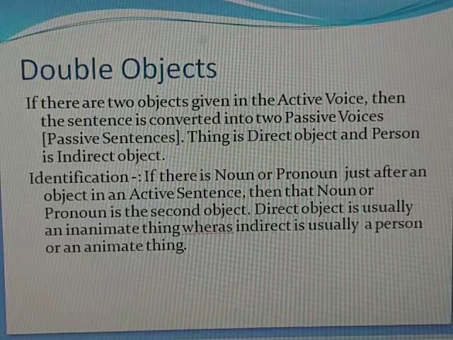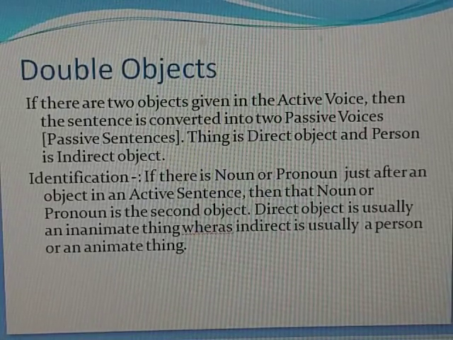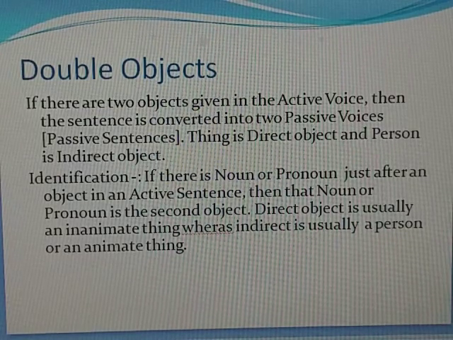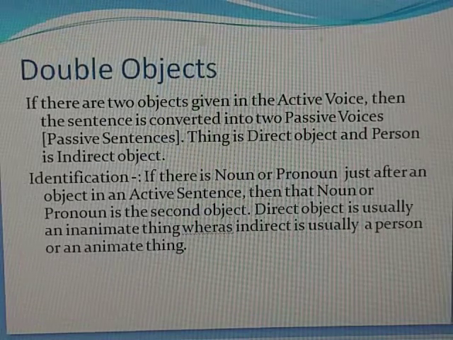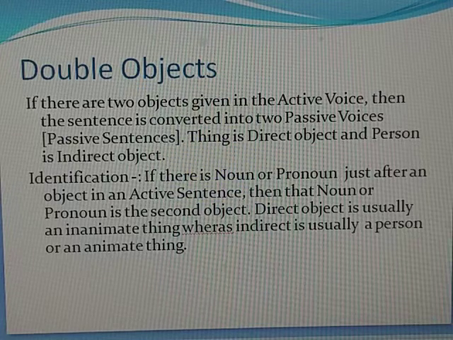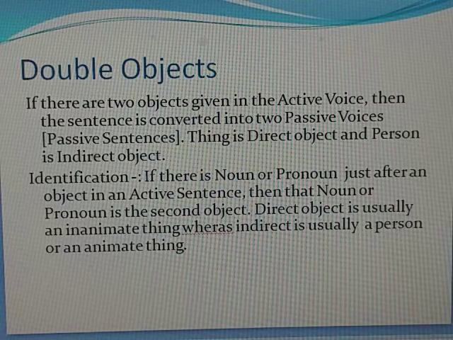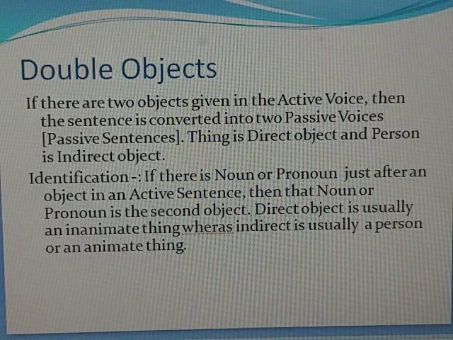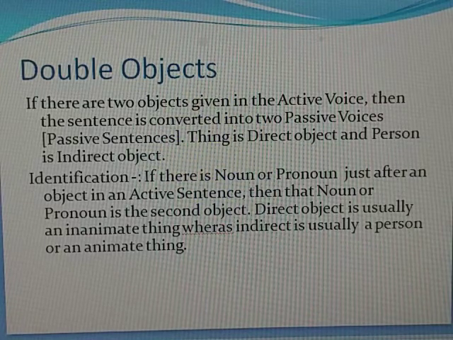Hello students, now in active and passive voice, sometimes there are two objects and we get confused how to convert into passive. There is no need of confusion. Whenever there are double objects, the passive sentence can be made in two ways. If there are two objects given in active voice, then the sentence is converted into two passive voices.